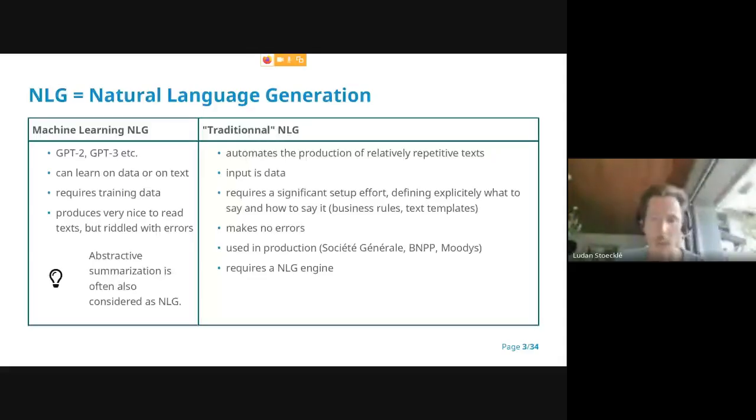Explicitly define what you want to say and how to say it. So you have to define business rules and text templates. It doesn't make any error, at least if you are a good programmer. And the systems that are used in production today, for instance at Société Générale, BNP Paribas, where I work, and Moody's and a lot of companies, it's quite common today. And it requires a specific piece of software, which is called an NLG engine. And Rosae NLG is an NLG engine.